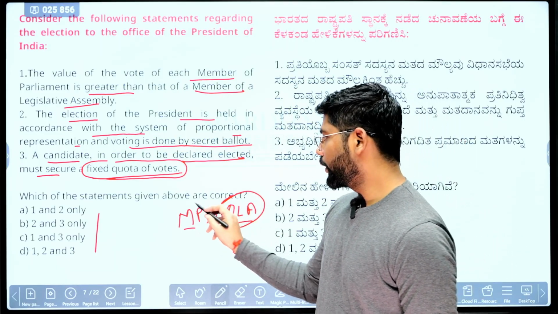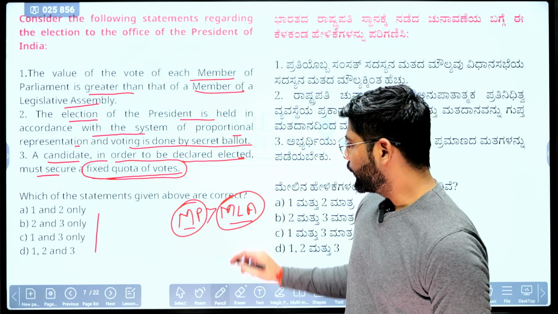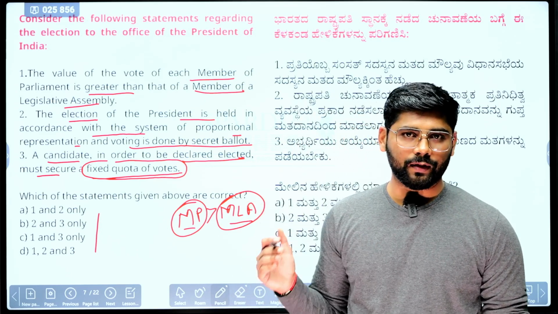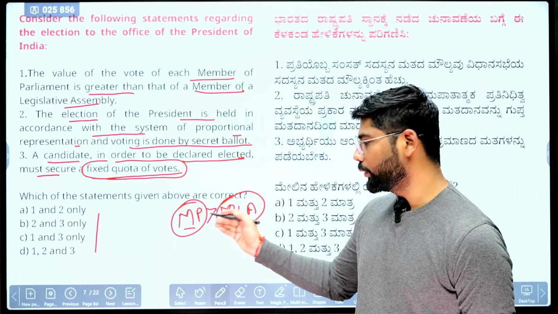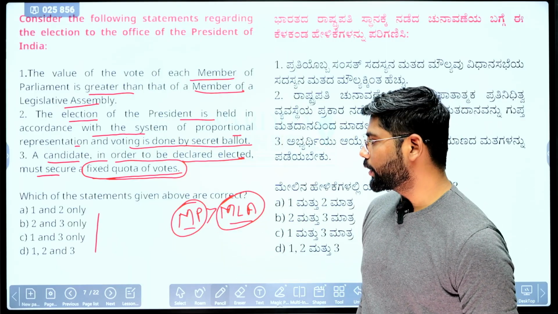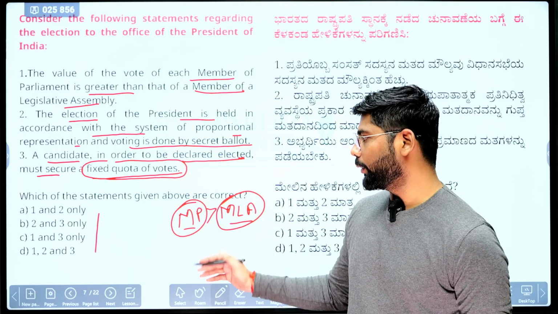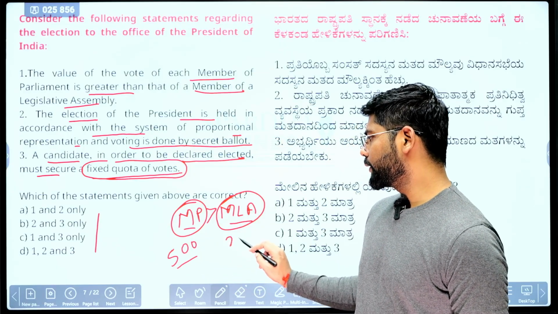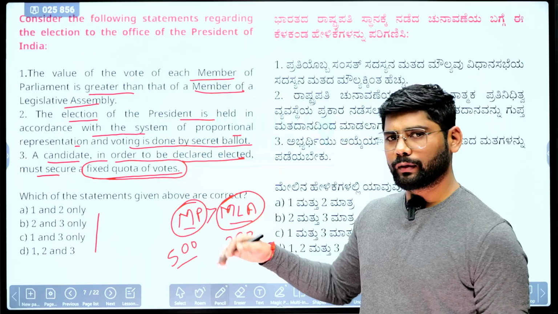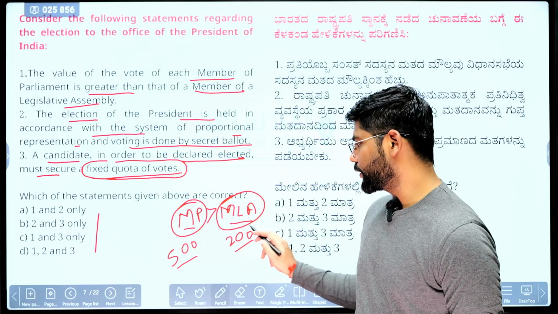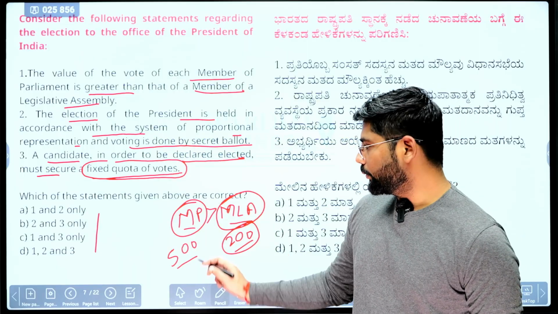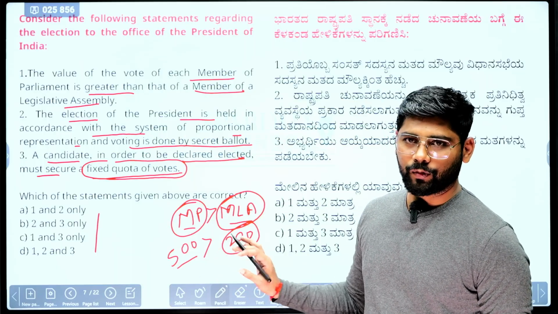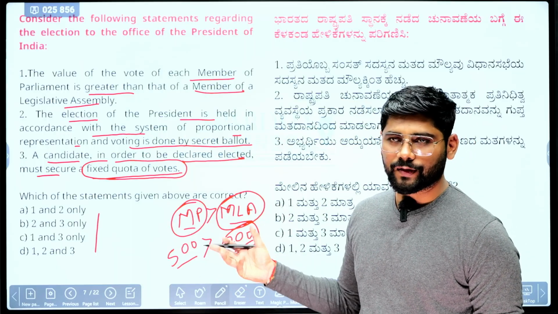To calculate the value of an MP's vote, they sum the values of all MLAs across the states and divide it by the elected members of Parliament. That value is around 500, while for a state it revolves around 200. It differs state by state, but the value of an MP's vote is greater than that of an MLA. In 2023 they asked this kind of question, so at least you need to know these basic things.